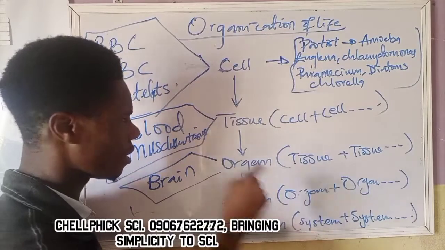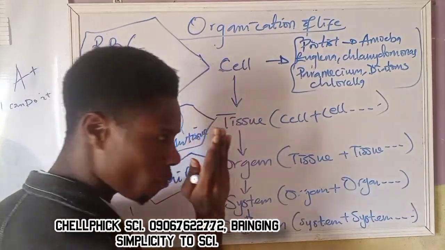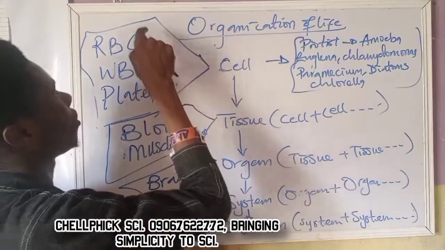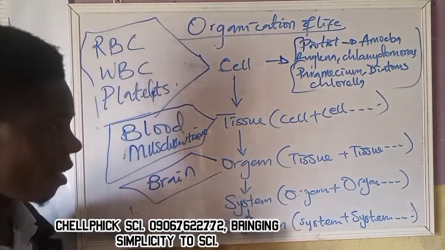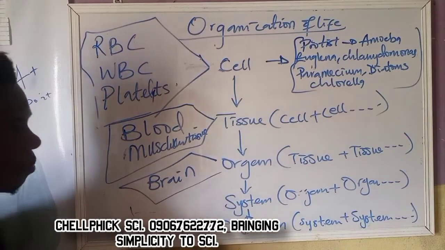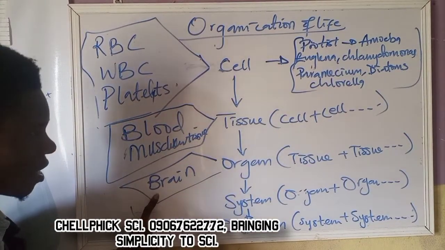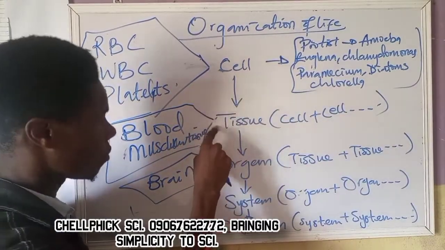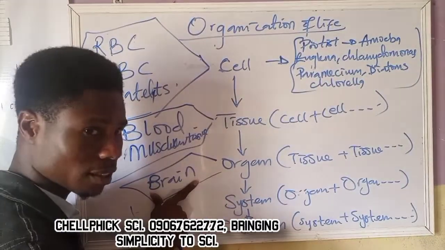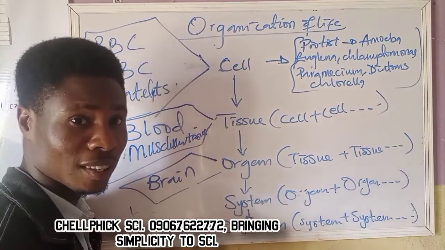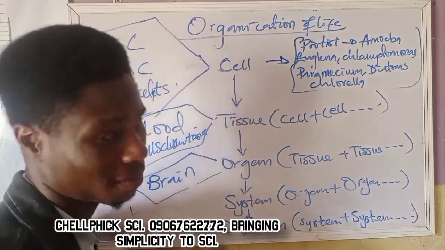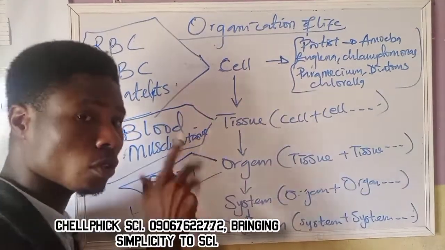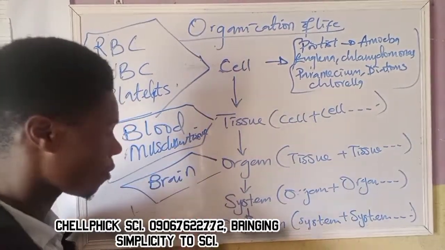I hope you understand. So blood is a tissue. When you break tissue down, you go to cell. So if I break blood down, I'll go to cell. What are the cells? Red blood cell, white blood cell, and platelets. So for the system, for example, imagine if nerve cell could combine together to form nerve tissue, and nerve tissue combine together to form brain, then definitely brain can become a system. And what is that system? Nervous system. I hope you can see that it's very simple. So cell combines together to form tissue, tissue combines together to form organ, organ combines together to form system.